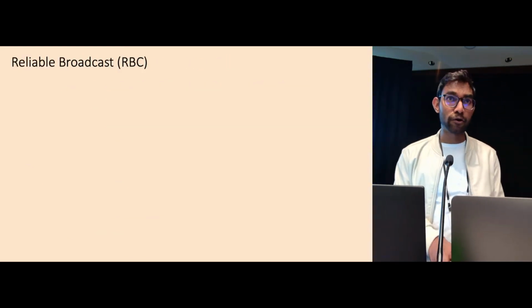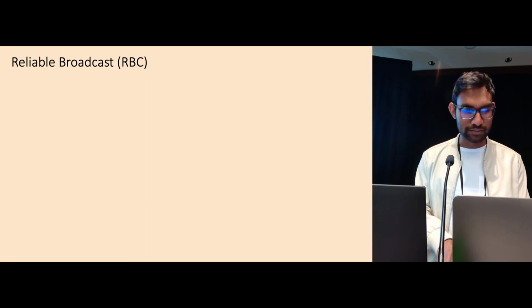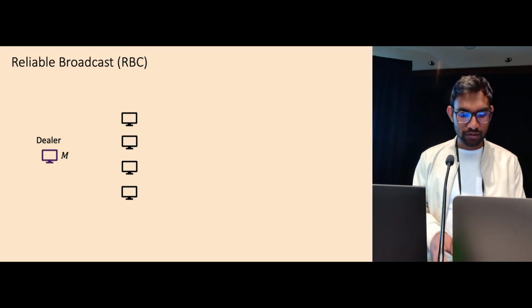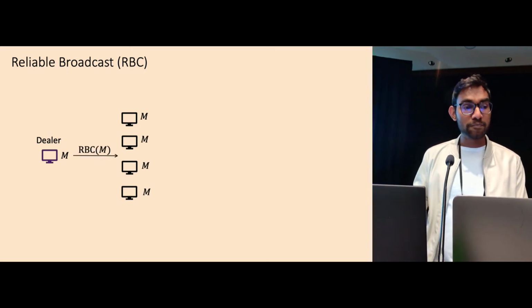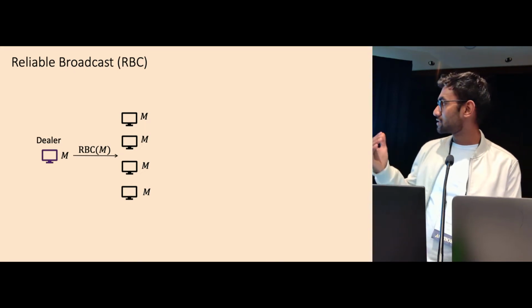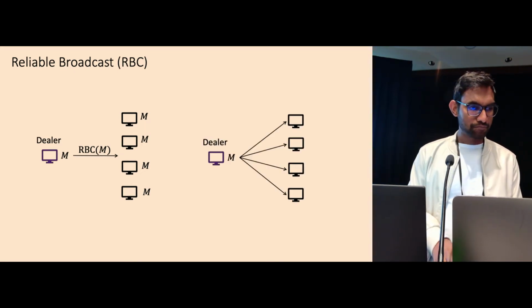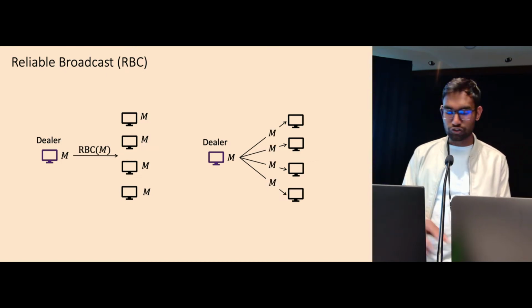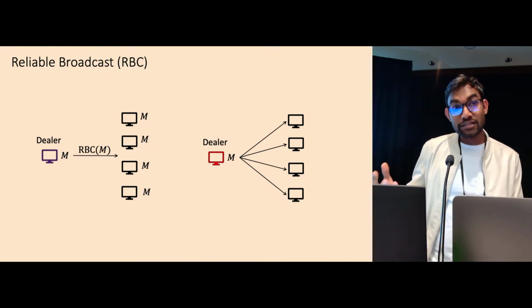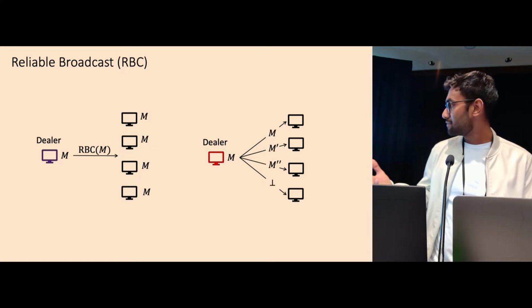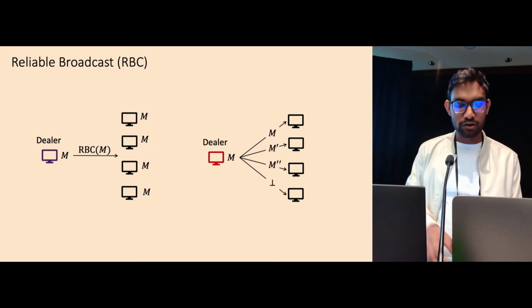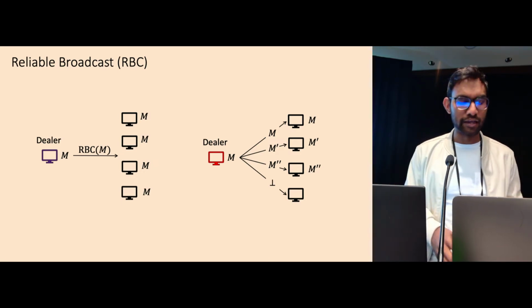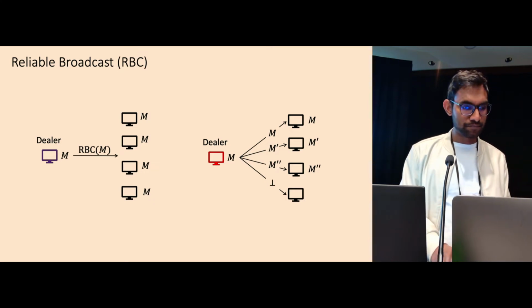One is reliable broadcast. This is one of the classic primitives in asynchronous consensus, and it is defined as follows. We have a dealer that has a message M, and we want to run a protocol RBC on the message such that every node outputs the message at the end of the protocol. Note that simple schemes where the dealer simply multicasts a message to everybody won't work in case of a malicious dealer, because a malicious dealer may send different messages to different nodes and sometimes may not send any message at all. So we want a broadcast primitive which is robust against malicious failures.